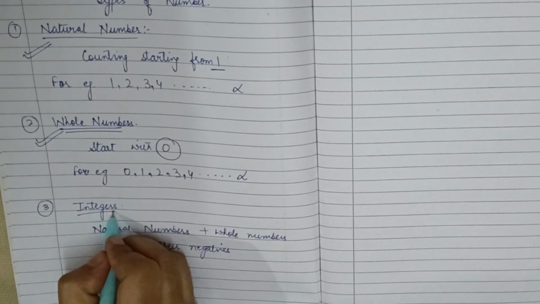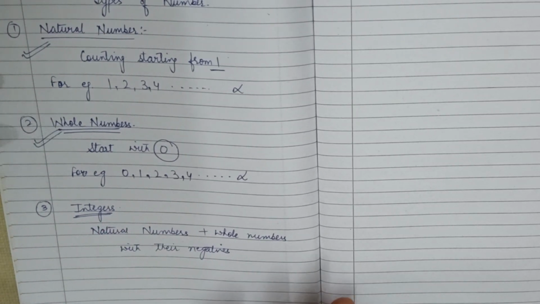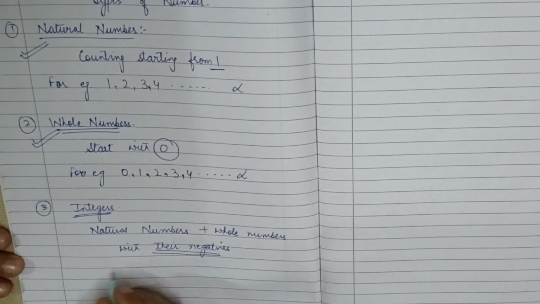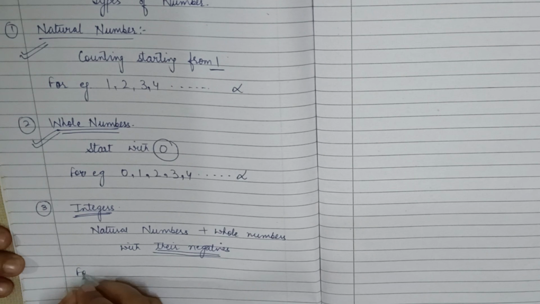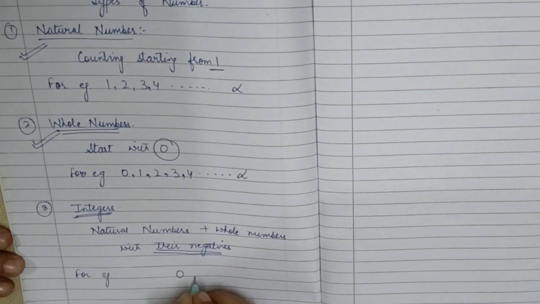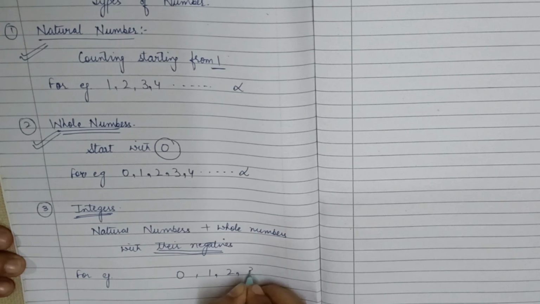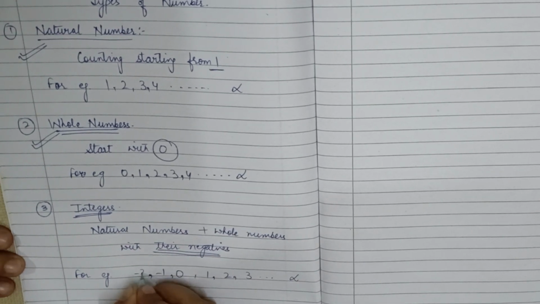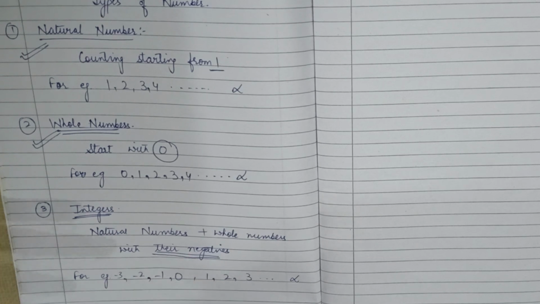So, integers are the numbers starting with 0, 1, 2, 3, 4 till infinity, and their negatives are also included. For example, 0, 1, 2, 3 till infinity. Now minus 1, minus 2, minus 3 and so on.